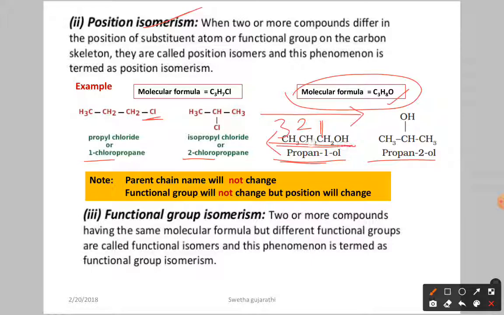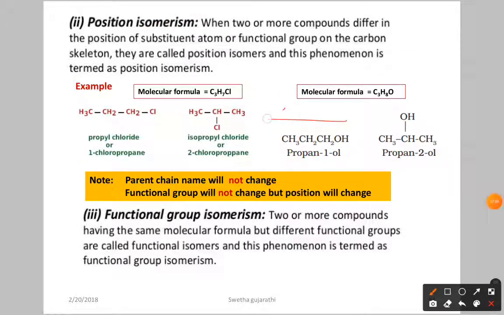So according to our rule, the functional group containing carbon has to get the lower number. So here you have to move in this direction. So 1, 2, 3. The parent chain has three carbon atoms. As we already discussed, propane means that if one functional group is there, you remove the E and write the suffix as 1-ol. Why? Because for alcohol, what is the suffix? Ol.